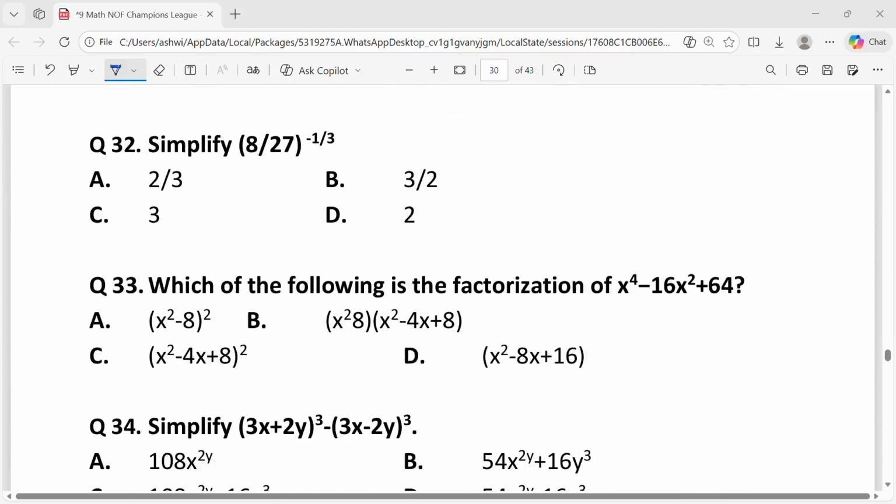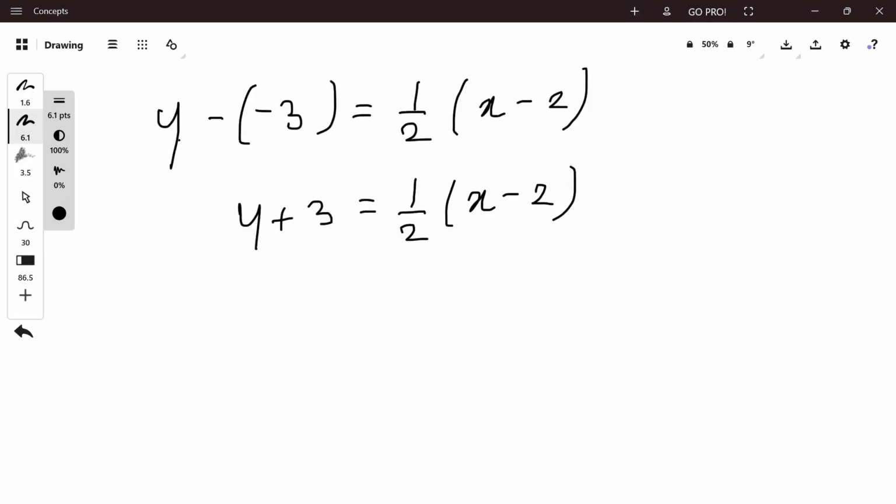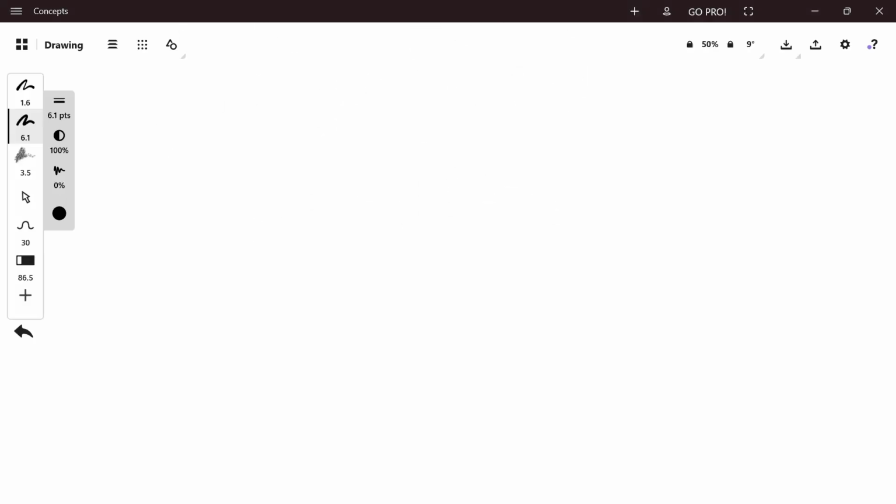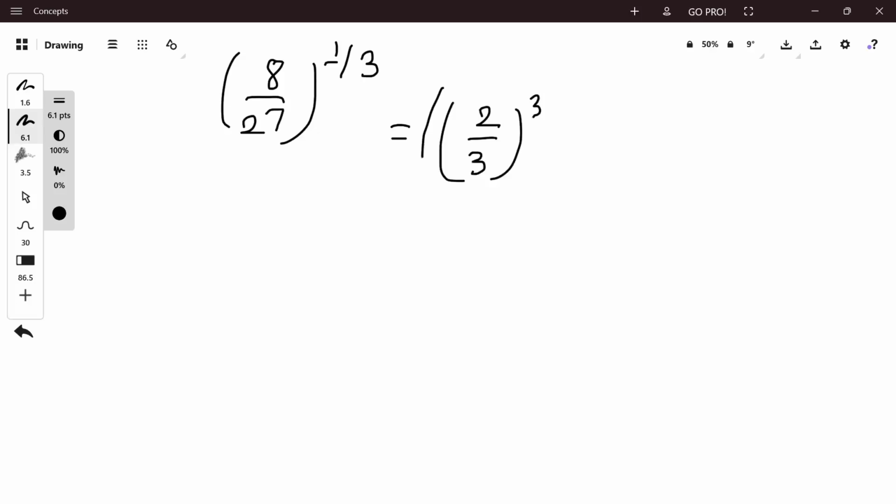Question 32. Simplify 8 upon 27 to the power minus 1 by 3. The expression is 8 upon 27 to the power minus 1 by 3. First, rewrite the base as a fraction of cubes, that is equal to 2 upon 3 cubed to the power minus 1 by 3.